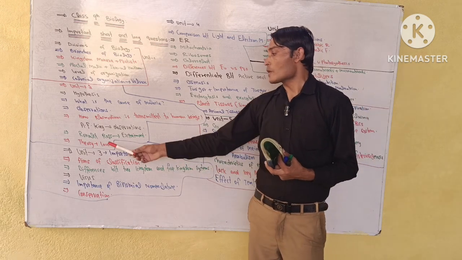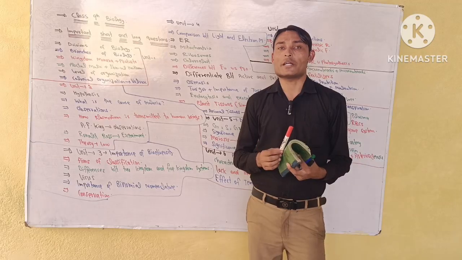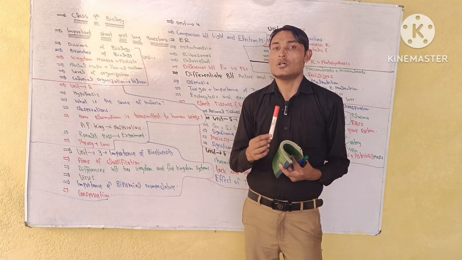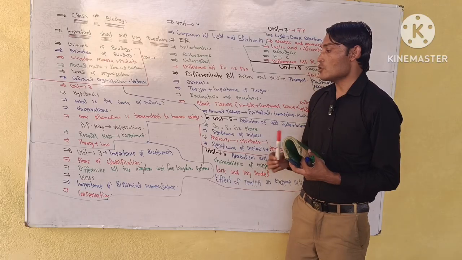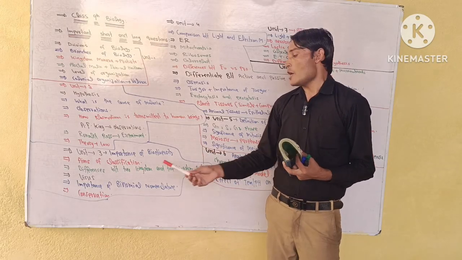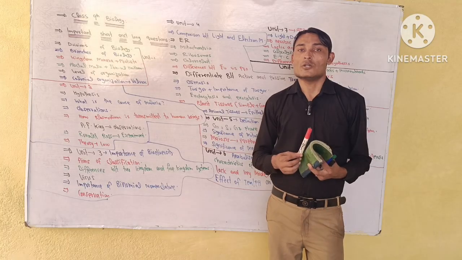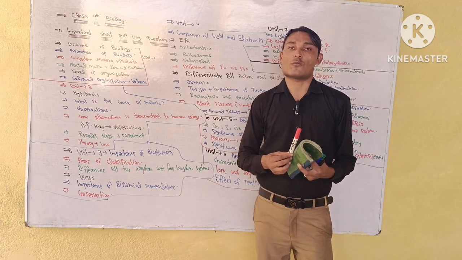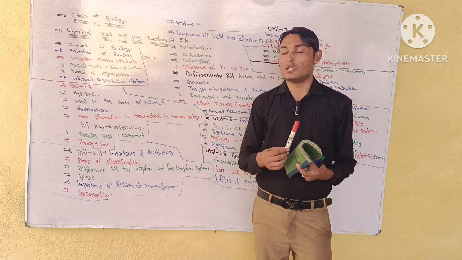Next one is just to know a little bit about what theory and law are, and the difference between theory and law. You need to learn it. Next one is unit number 3, biodiversity. The first short question is importance of biodiversity. You need to learn it. Next one is aims of classification, only 4 or 5 lines. You need to learn it.